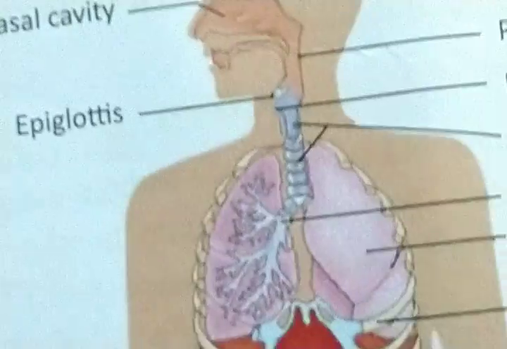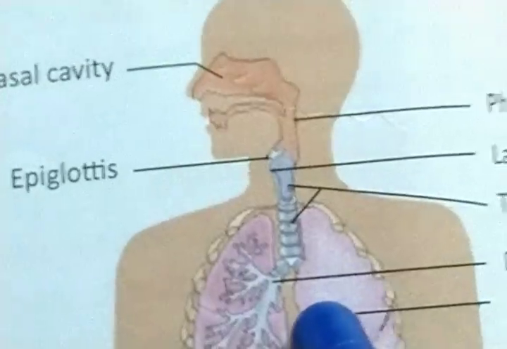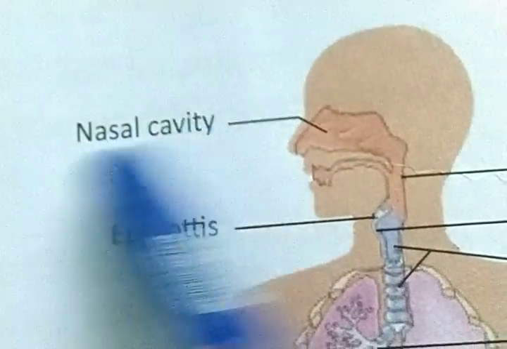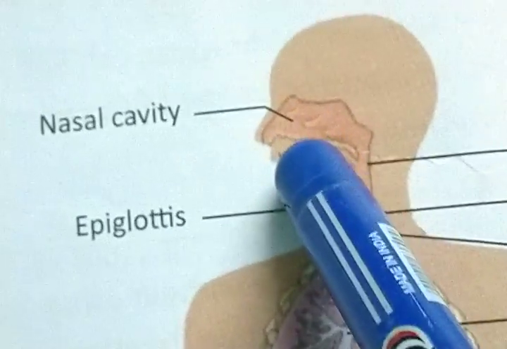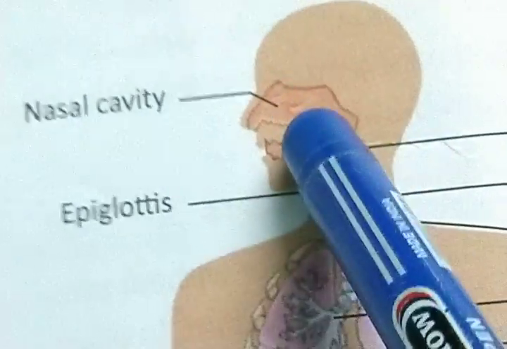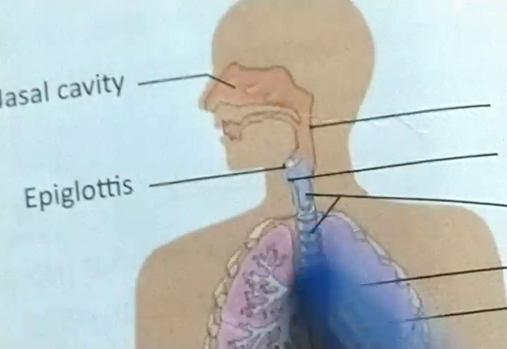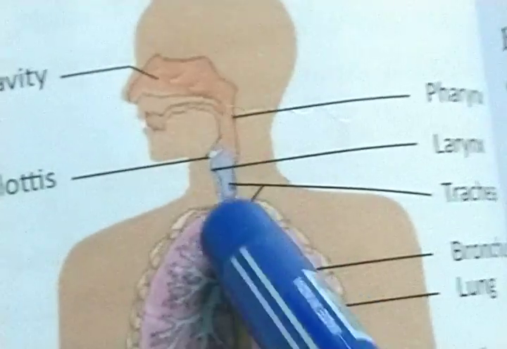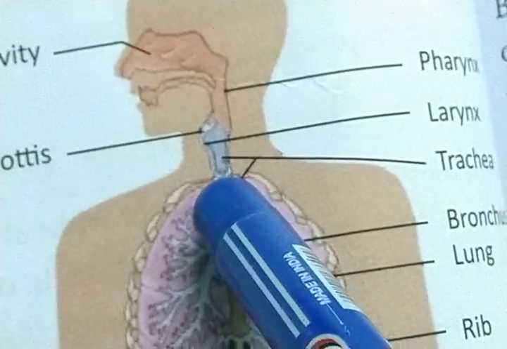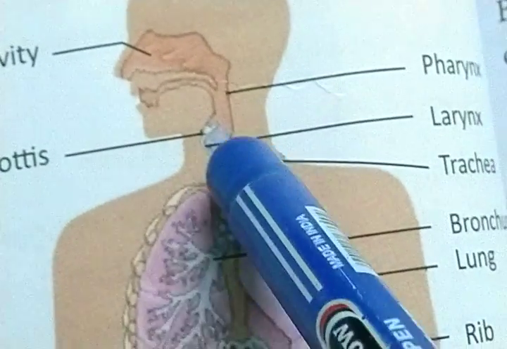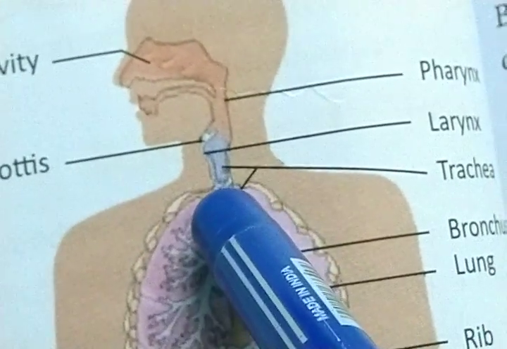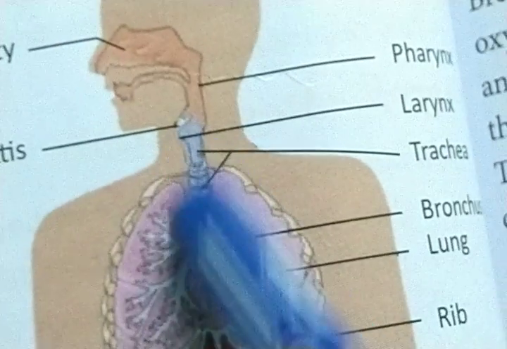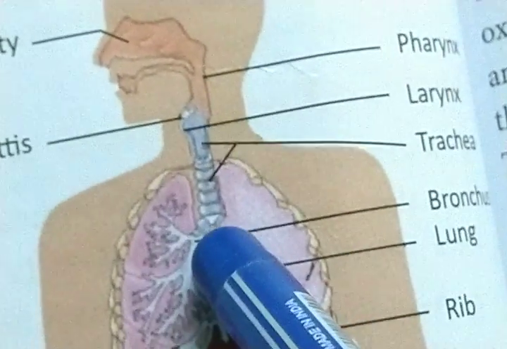So what is the process? I will say once again. This is the nasal cavity. In this junction, the nostrils and trachea both join. Again, the trachea is also known as the windpipe, and the upper end of the trachea is also known as the larynx or voice box. Again, the trachea is a tube-like structure.